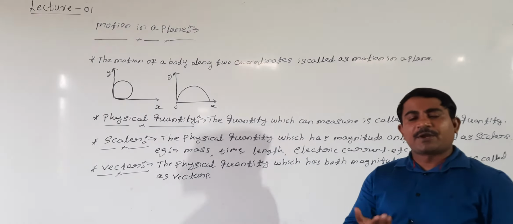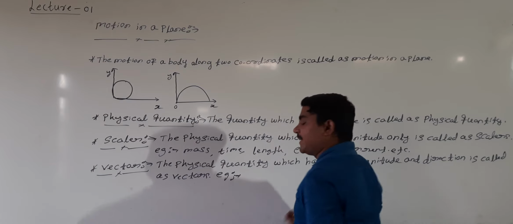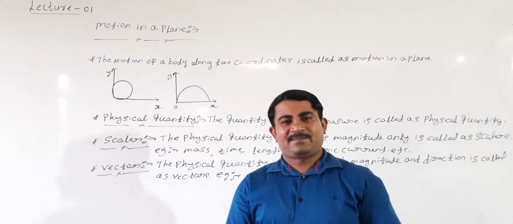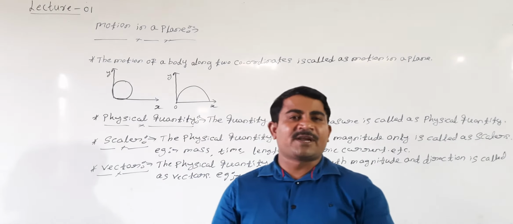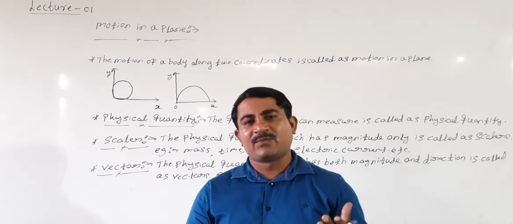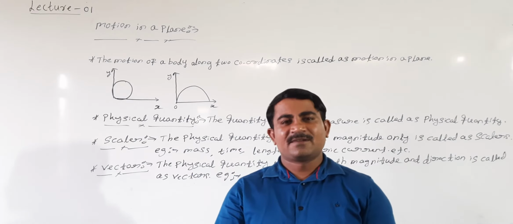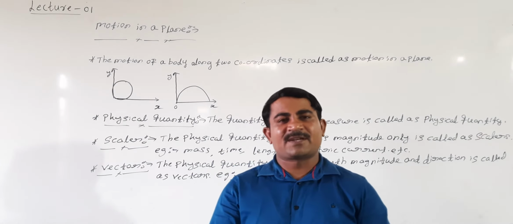Right? What can we give as examples for vectors? See here, displacement is a vector quantity, velocity is a vector quantity, acceleration is a vector quantity. Right or wrong, students? And one more, angular momentum is a vector quantity. Linear momentum is a vector quantity.